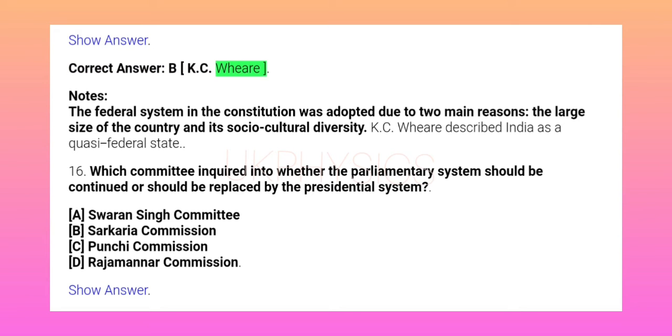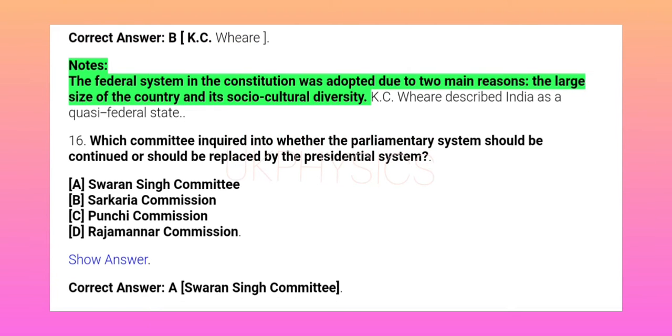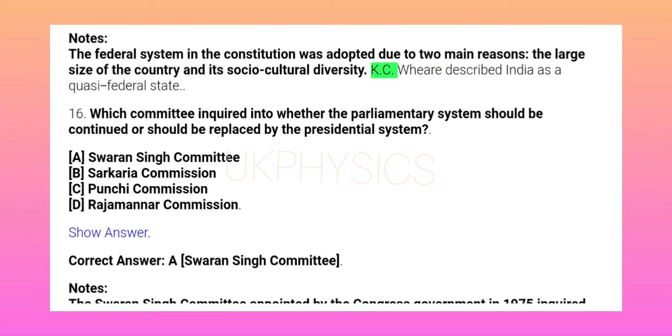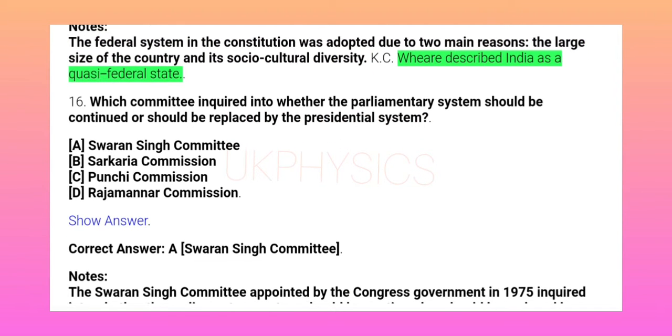K.C. Wheare. Notes: The federal system in the Constitution was adopted due to two main reasons: the large size of the country and its socio-cultural diversity. K.C. Wheare described India as a quasi-federal state.